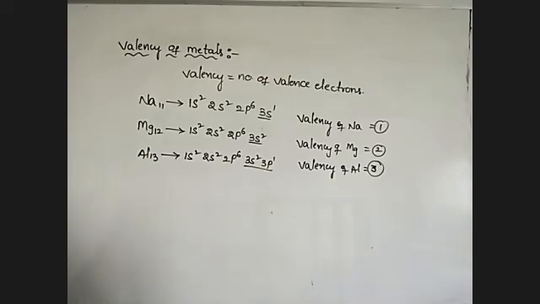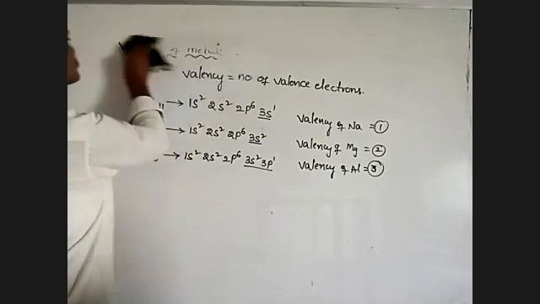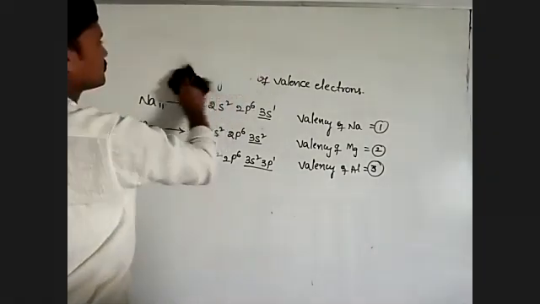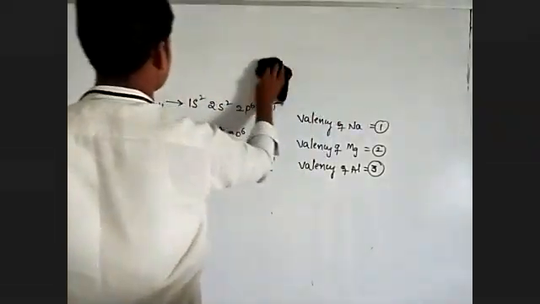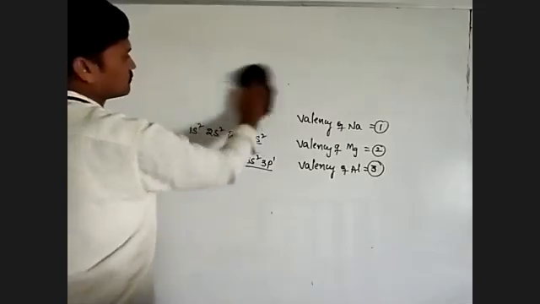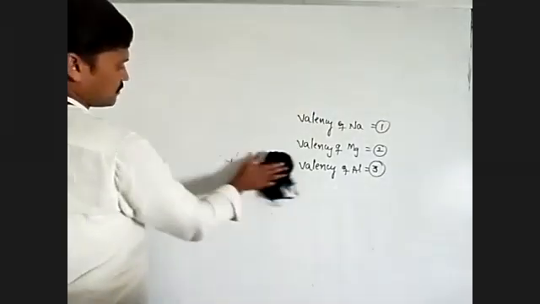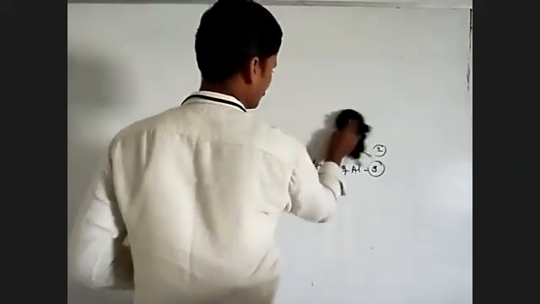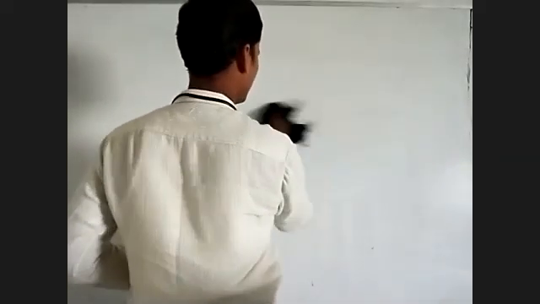Next, valency of non-metals. Valency of a metal is equal to the number of valence electrons present in the metal. That is the valency.